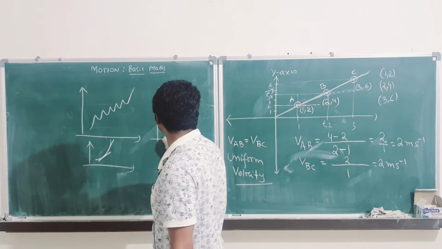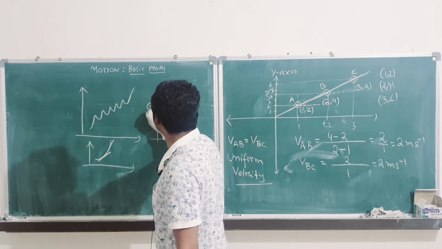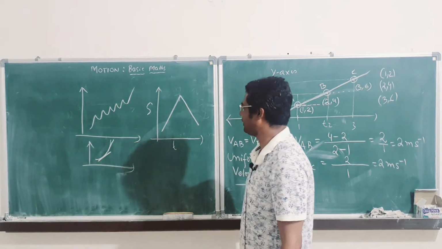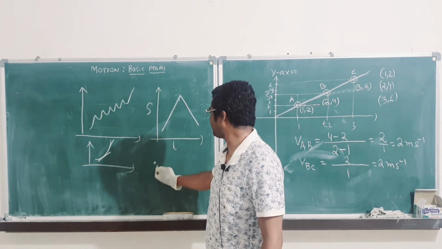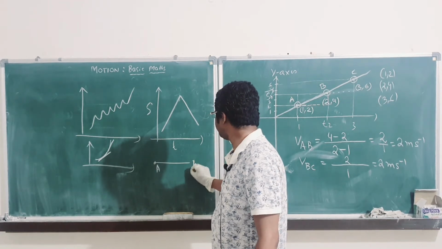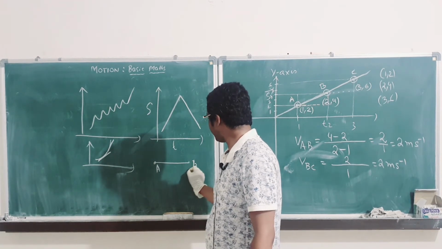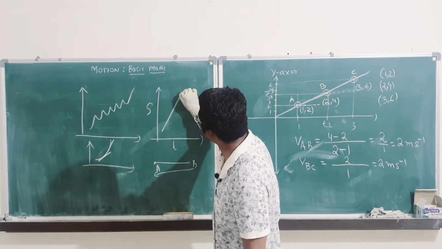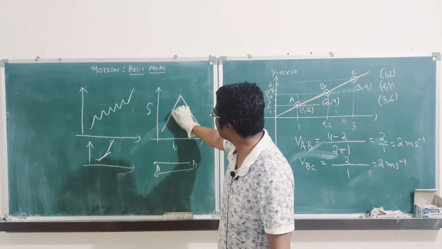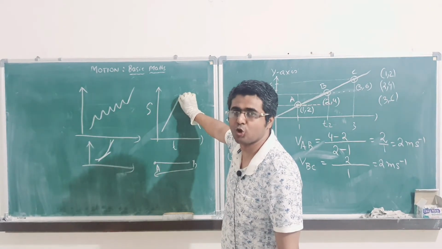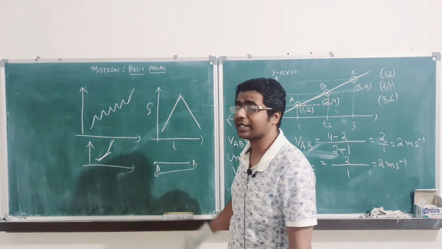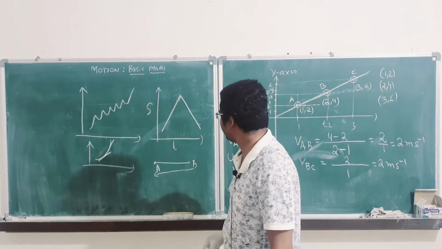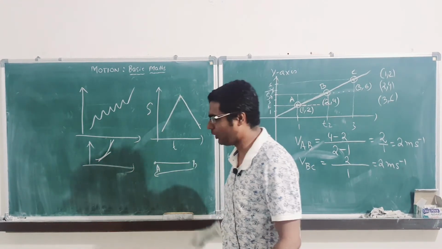What happens to this? See, this is very important. Here a boy starts from A, moves to B, and again comes back to A. This is how the curve will be. First the velocity is positive, right? Here if you calculate, the velocity will have a positive slope. When you calculate this one, you will get a negative slope. So first the velocity is positive, then the velocity is negative. That is what it is. It is going like this